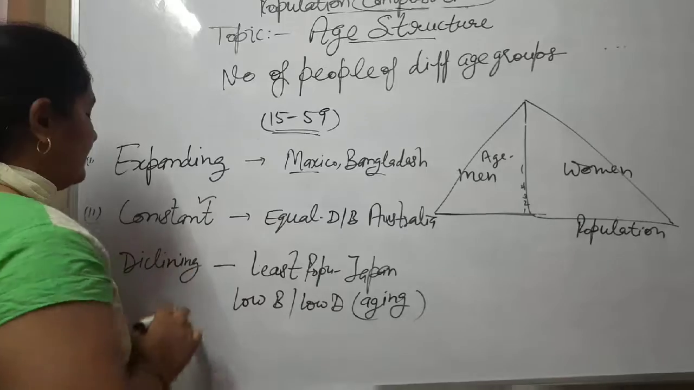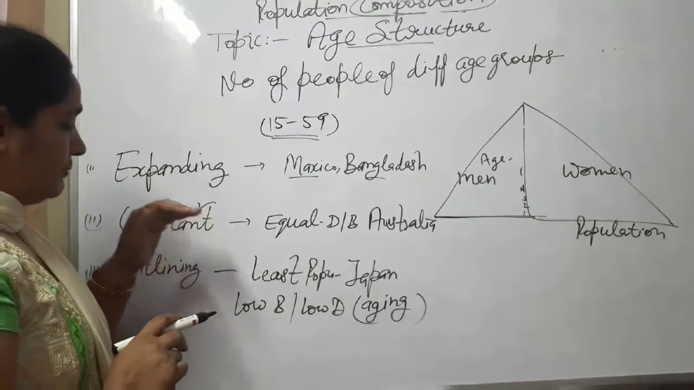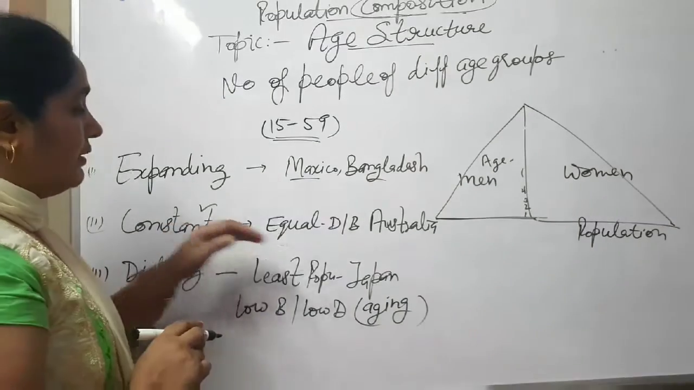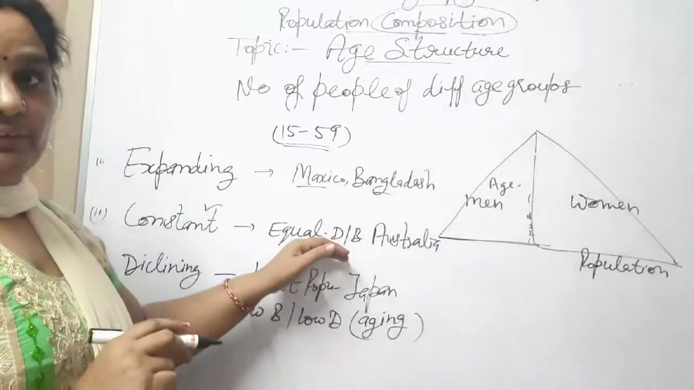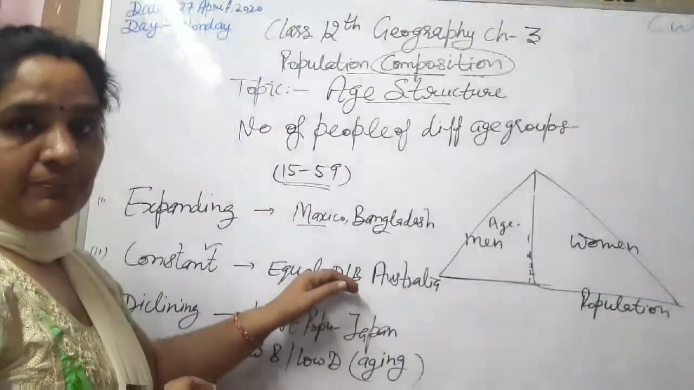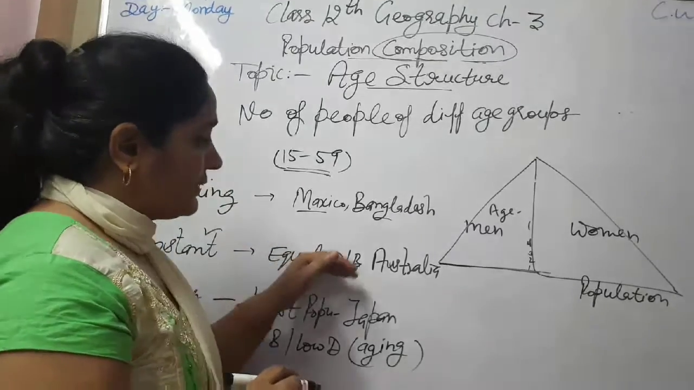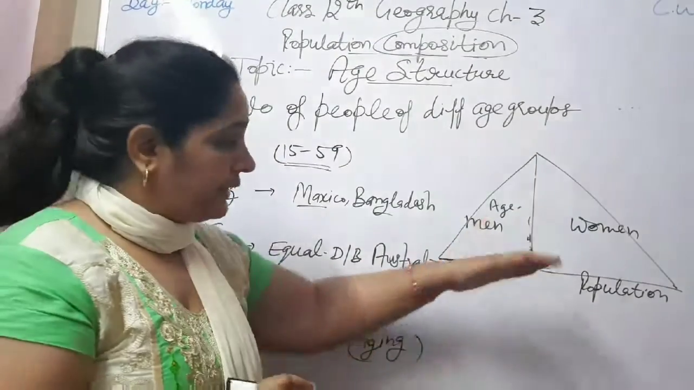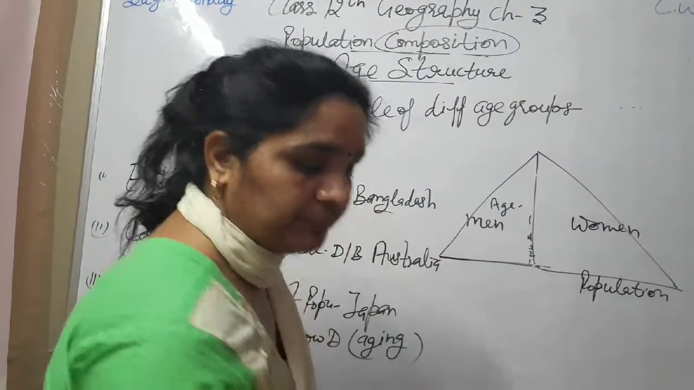Next part is constant. Means neither birth rate is high nor death rate. Means birth rate and death rate are equal. So growth rate is near about 0. So in such kind of situations, we can't represent it in triangular shape. Look at the textbook.